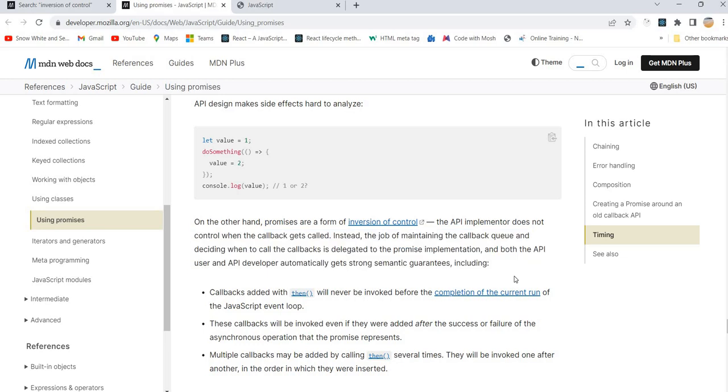Of course, this is a very superb thing, and unless we take some example, it's very difficult to understand. So in the next session, we are going to understand what a promise is and how to handle situations with the help of promises. And after that, we are going to talk about super important concepts. This is enough for this video, and see you in the next video.